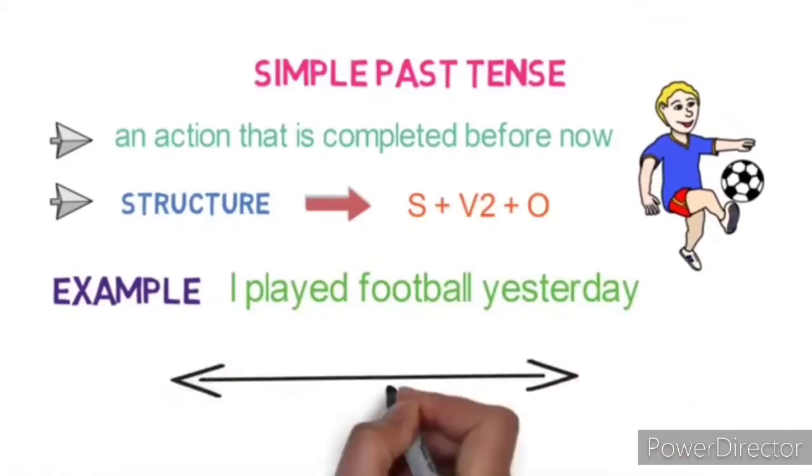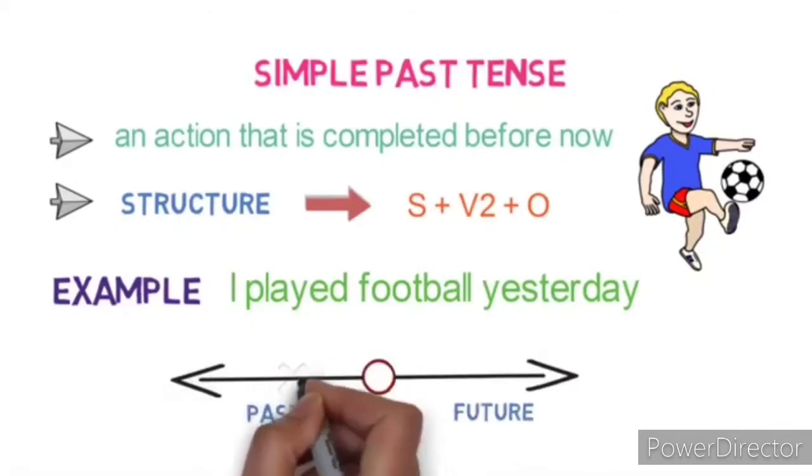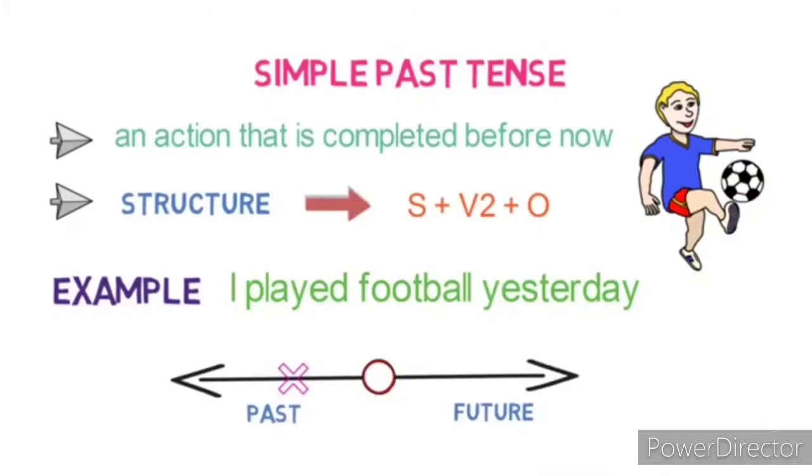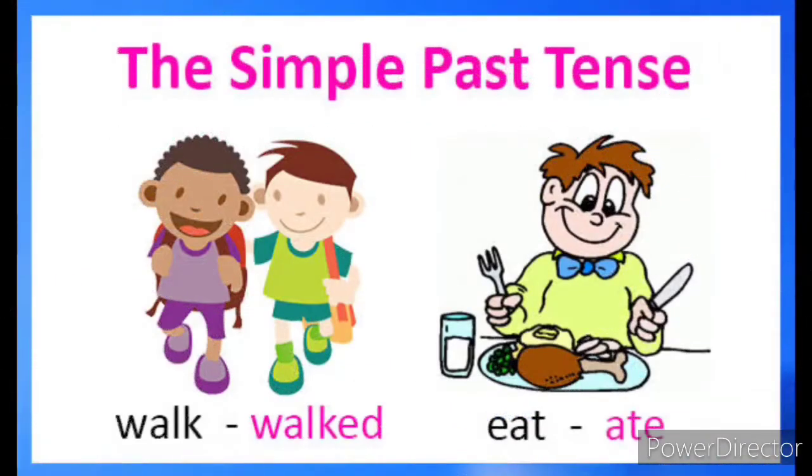Here we are referring to an action of playing football that is already completed in the past. So look at the timeline. Here you can see the left of the timeline, that is denoting that the action is completed in the past. Children, let's see the simple past tense in detail now. Look at the picture. You have the verbs walk, eat. See the verb 2 form, that is the past tense form.